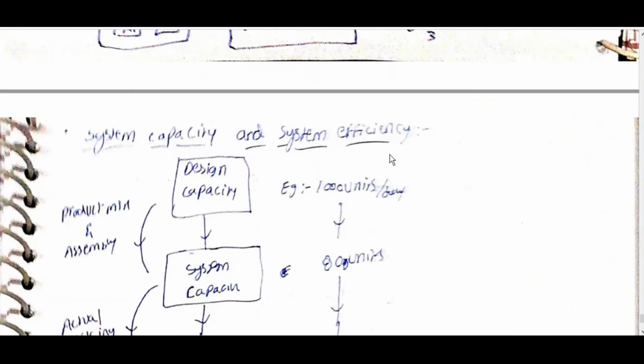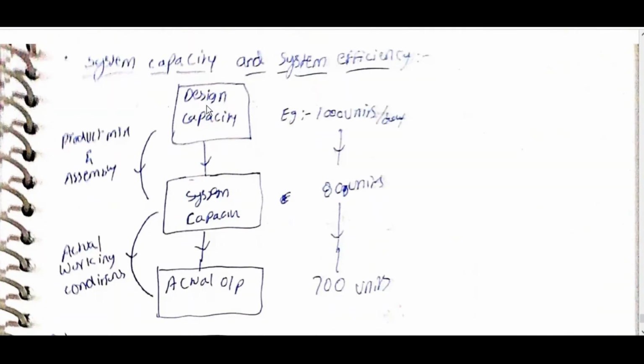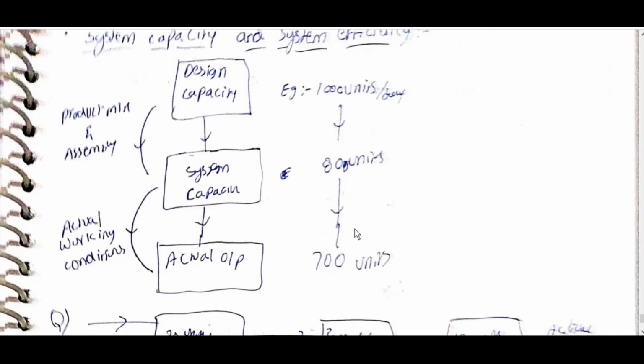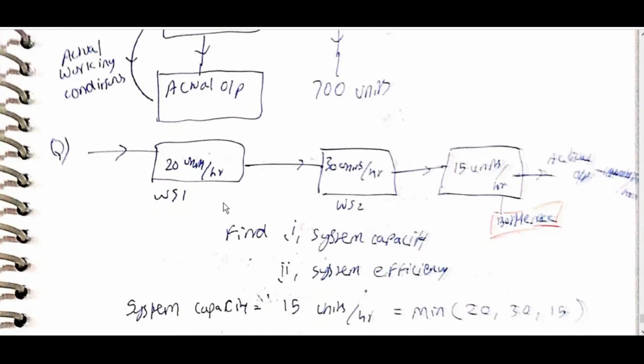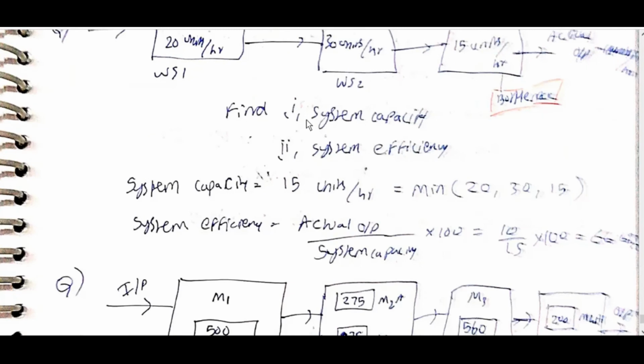System capacity and system efficiency. Design capacity, system capacity, actual output. Product mix and assembly, actual working conditions. 1000 units per day, 100 units, 700 units. 20 units per hour workstation 1, 30 units per hour workstation 2, 15 units per hour bottleneck. Actual output. Find system capacity, system efficiency.